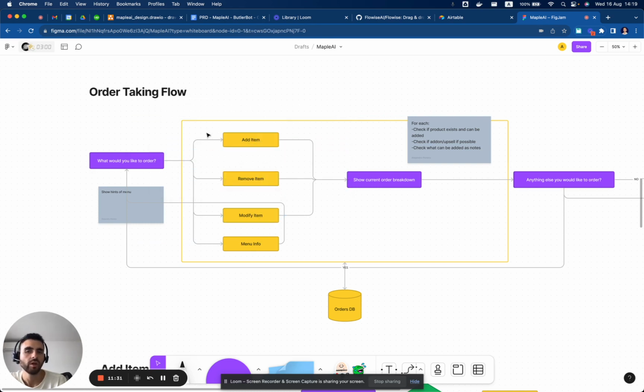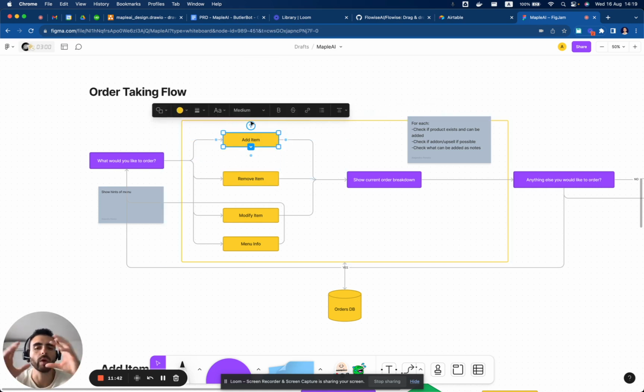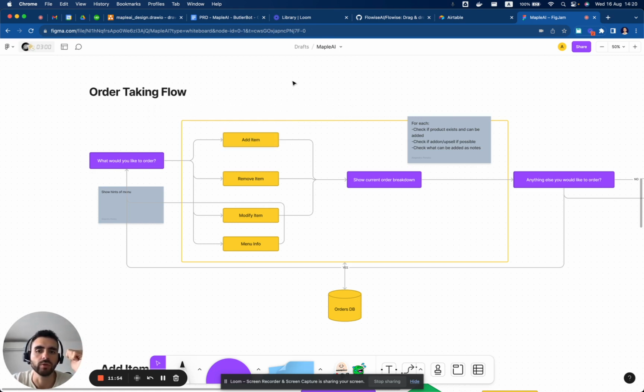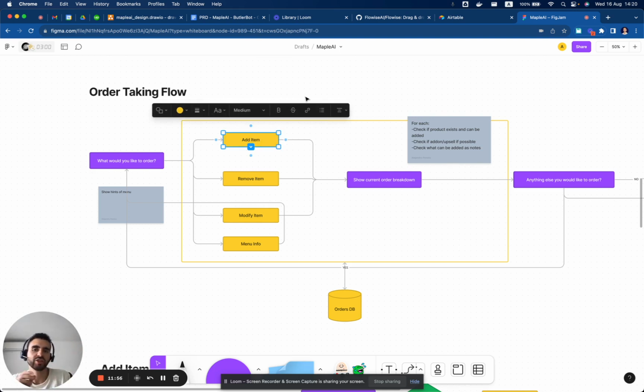Let's say a customer says, "Oh yeah, I would like one hamburger and a beverage." That single text query will be translated into two add item calls. This will be done with Flowwise. These are our tools. With LangChain, you can attach tools to the AI to decide what to do, right?